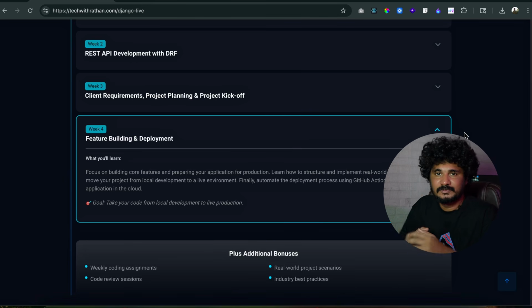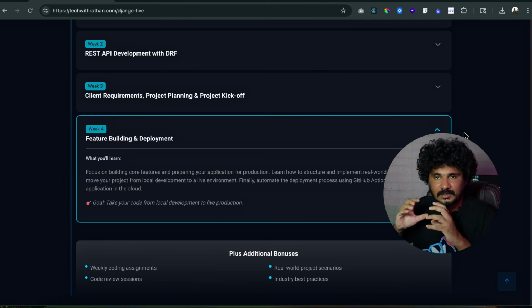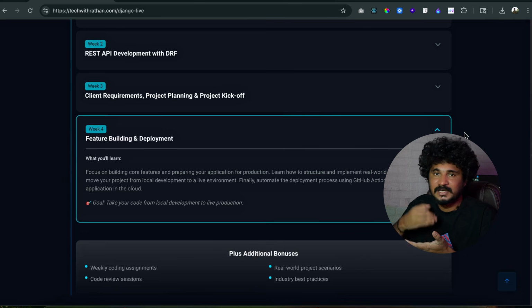I've seen many YouTube videos where they show you how to deploy a Django project on production, but they don't show you what happens after you deploy the application, right? So this is the start. After you make a deployment, the responsibility increases, right? You have to fix the bugs, you have to build a new feature, and then you push it to the live server, right? Then how? When you build the CI/CD pipeline, this process will be easier.